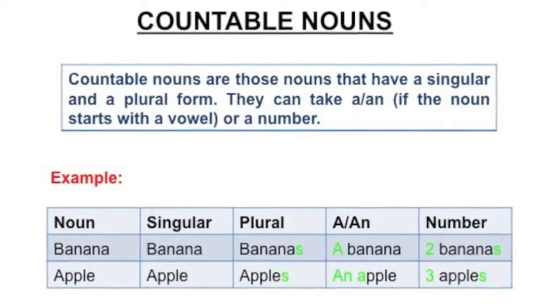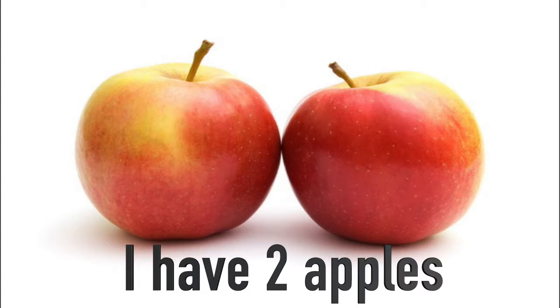Countable nouns are those nouns that have a singular and a plural form. They can take a or an if the noun starts with a vowel or a number. Here is an example. Banana, bananas, a banana, 2 bananas. Apple, apples, an apple, 3 apples. Look at this sentence. I have 2 apples.